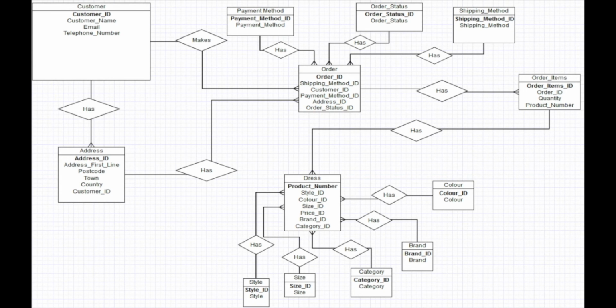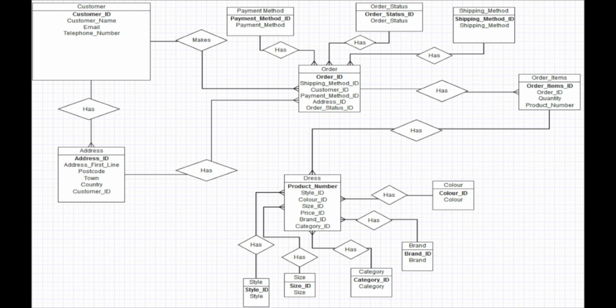We start off with the customer entity, which includes key customer details and the primary key customer ID. This is then linked to the address table with a one-to-many relationship, as customers may have multiple addresses. We then move on to the order table, which contains the primary key order ID. This is linked to the 3 entities payment method, order status and shipping method, which all have their own IDs for their respective categories.